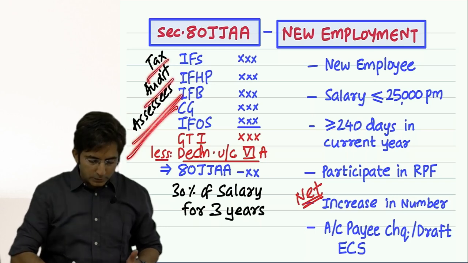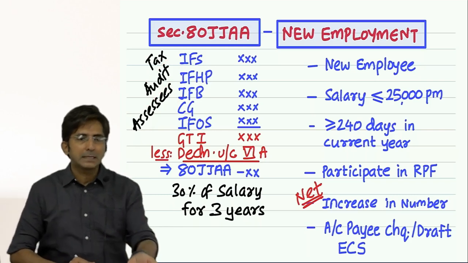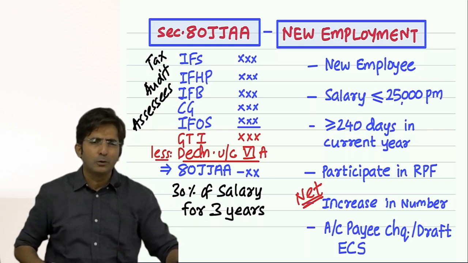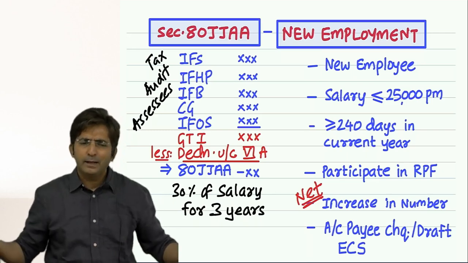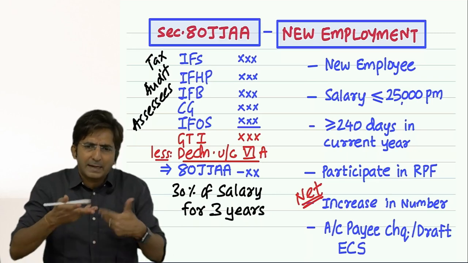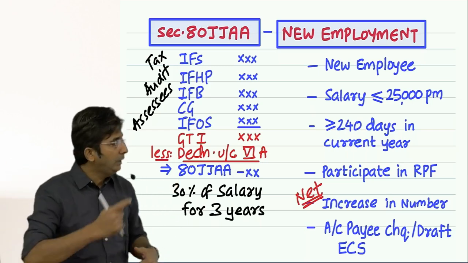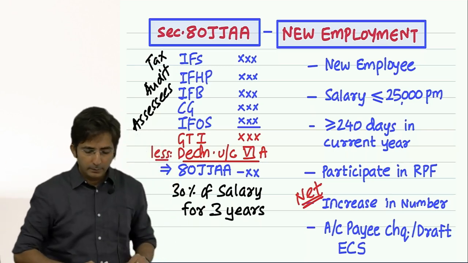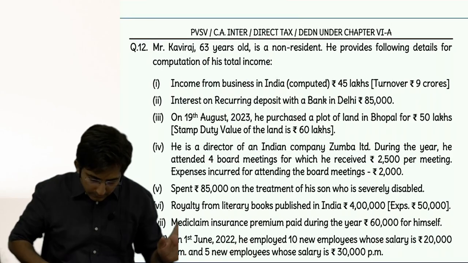Anyway, I have to struggle so much because audit has not started in your batch. But once audit starts in your batch, it will be very normal for you that for some people audit is not required, and for some people audit is required. That's what I conveyed. And only for those people who are required to get audit, the deduction is available. Immediately we'll take one small question on this. See this. Try this.